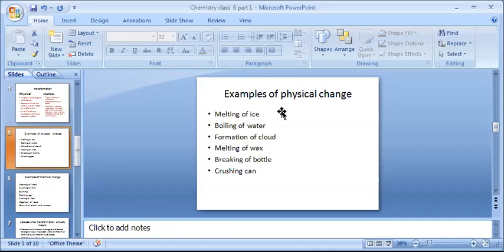Similarly, formation of clouds is also a kind of physical change. When water evaporates from the water bodies, it is in gaseous state, then it reaches the upper atmosphere to form clouds, then again it comes back to the surface of the earth. So in all these processes, nothing new is formed, only the state is changed at different stages, and in all these transformations, it is only water, nothing else.